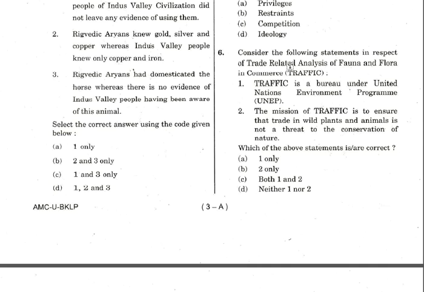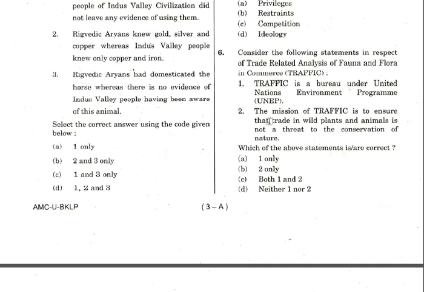That is why UPSC students got confused, because here the second statement, if you see, says the mission of TRAFFIC is to ensure that the trade in wild plants and animals is not a threat to the conservation of nature. So this is exactly the same thing about CITES also. So CITES and TRAFFIC have almost the same kind of mission. So people thought, okay, this is a CITES statement, so it is wrong, but that is actually a wrong notion. Statement 2 is exactly correct.